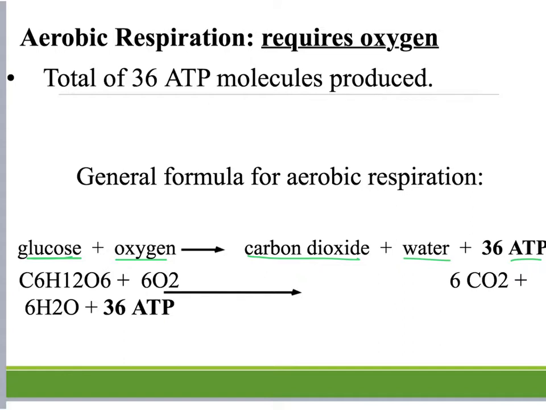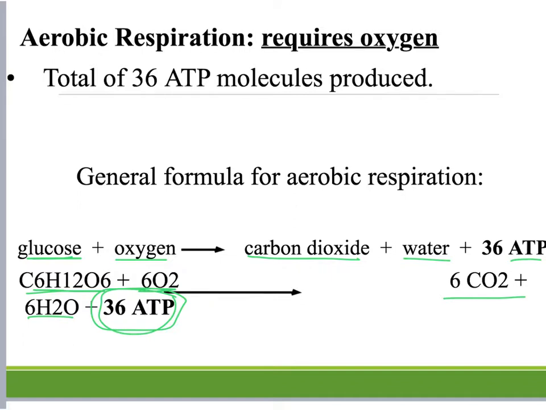That's the written form of the equation, but you do need to know the chemical equation with the chemical formulas. So the formula for glucose is C6H12O6. The chemical formula for oxygen is O2, but we need 6 oxygens with 1 glucose to go through cellular respiration so that we can produce 6 carbon dioxide, 6 water molecules, and then we get 36 ATP. So every time that we consume carbohydrates and they get broken down into glucose, 1 glucose molecule can produce 36 ATP molecules for us, which is a really pretty good system.